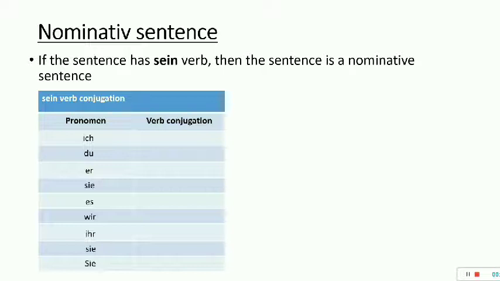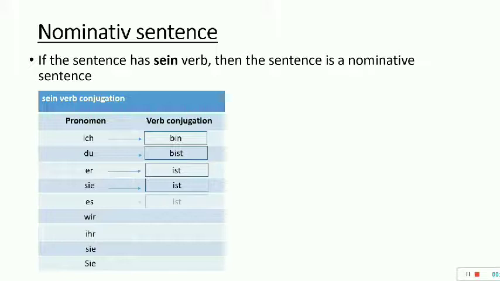And if we talk about the sein verb, the conjugations of sein verb are like this. With ich we use bin, ich bin. Du bist means you are. So these are bin, bist, ist. These are all the conjugations of sein verb.